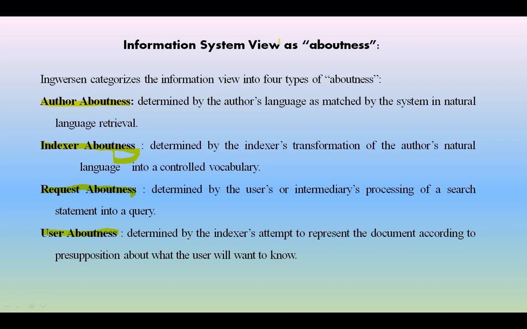Author aboutness depends upon the author's language, whatever he is using, or the author's vocabulary. Indexer aboutness also depends upon the author's vocabulary, because indexing can be done based on the author's language. But request aboutness depends upon the user's vocabulary, and user aboutness also depends upon the user's vocabulary, whatever he is going to use to access the information from the system. So this is the information system view as aboutness.